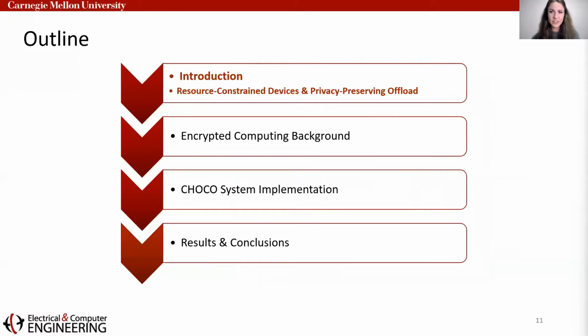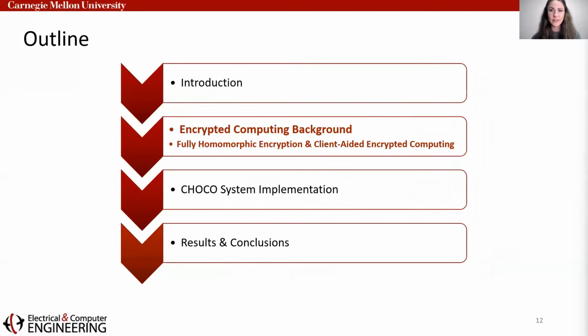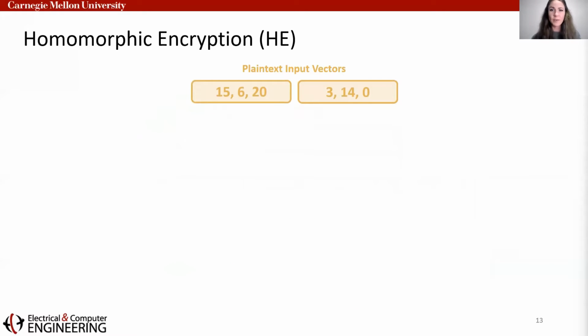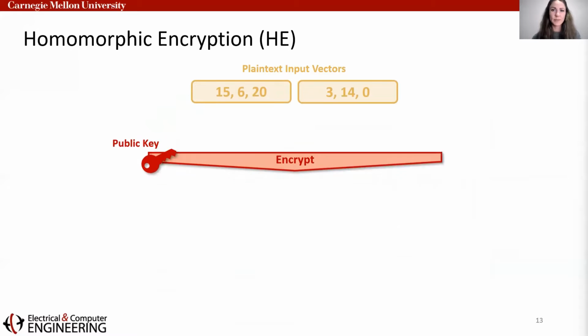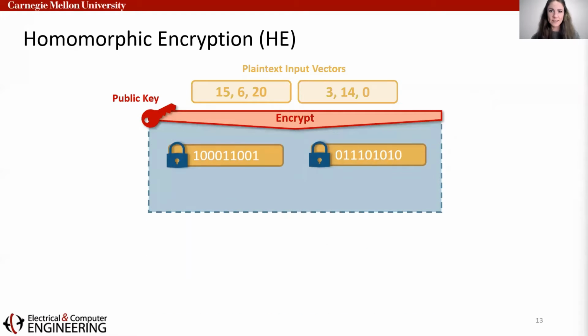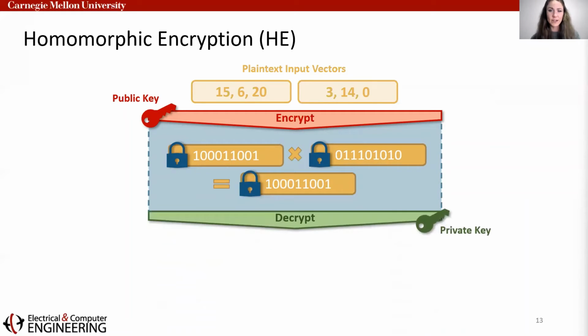With that brief introduction to our scenario, we will now move into a little more background on homomorphic encryption. Homomorphic encryption is a way of processing encrypted inputs without ever decrypting them. Most modern HE schemes operate on vectors of data. These plaintext input vectors are sent through an encryption function, which uses a combination of modular arithmetic and the addition of random noise to obfuscate data into ciphertexts. We can then operate directly on these ciphertexts and decrypt to finally reveal a plaintext result.